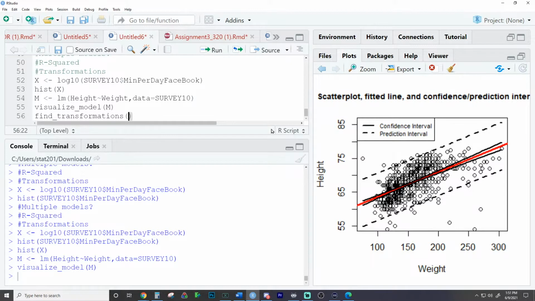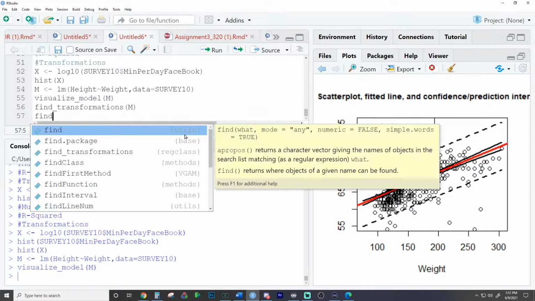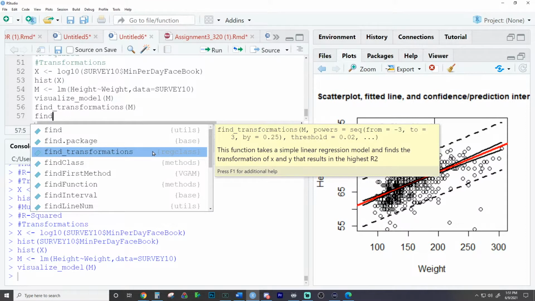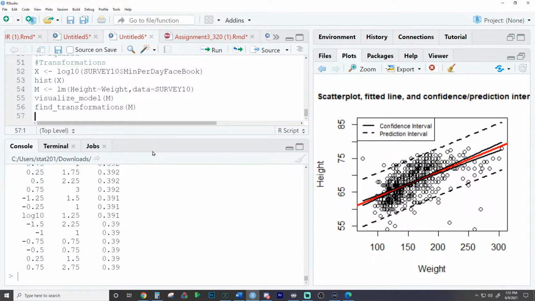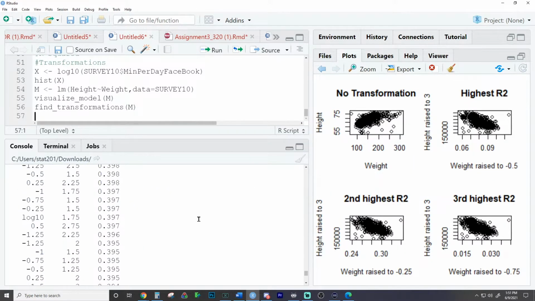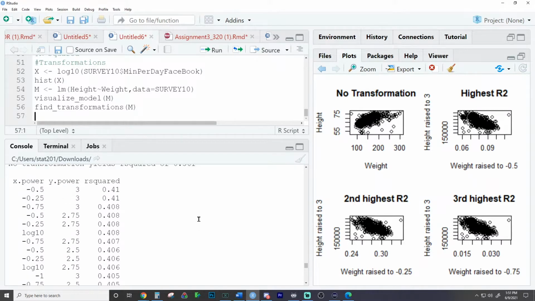Here's a really cool function right here. This is the find transformation function in the reg class dataset, which we will see in 320. And what it's going to do is it's going to try a series of transformations. You can actually see if you look at the help function right here, the find transformations is going to go from a power sequence of -3 to 3. When it hits 0, it'll do the log of it, and it's going to see if there's an increase in R squared. So it actually goes through here and looks at the R squared with all the different transformations.